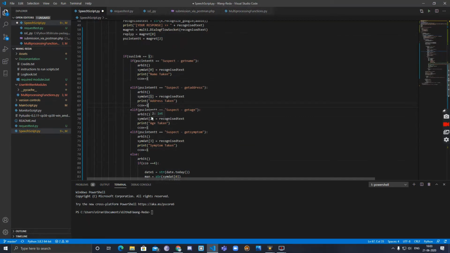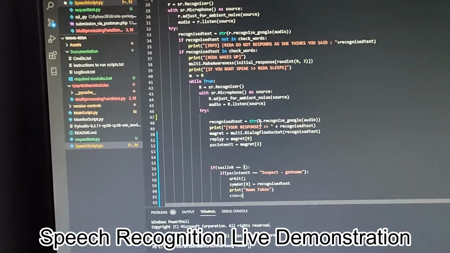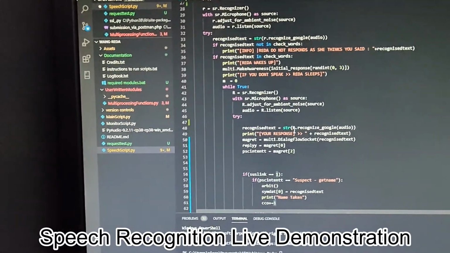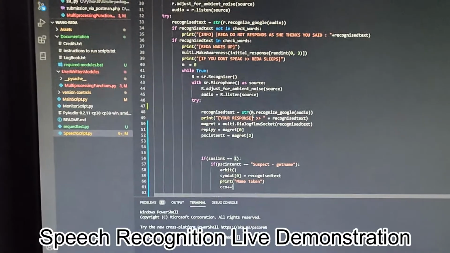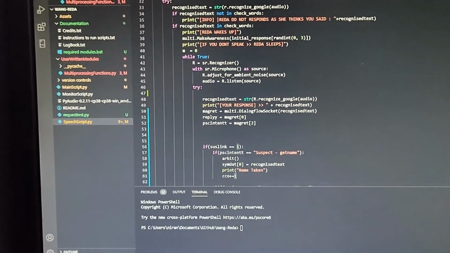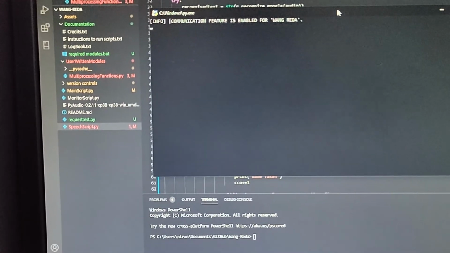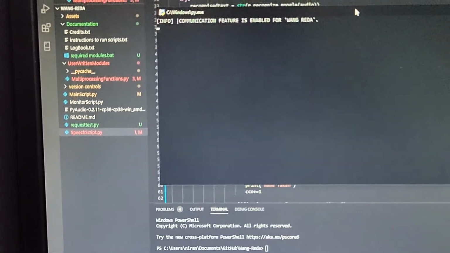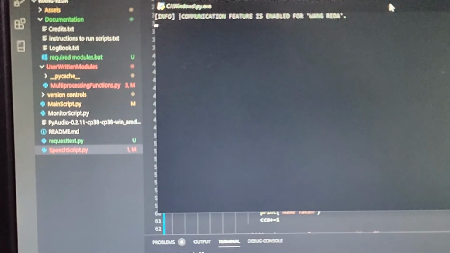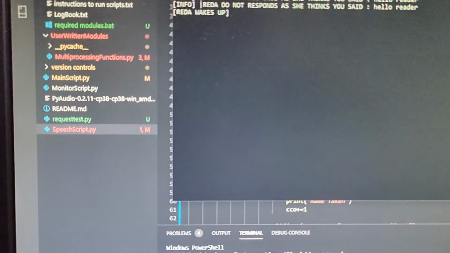Now let's see the working of it. If this program was run on any mobile device or platform or operating system such as Raspberry Pi which would support the robot, this is how it would perform. Firstly, the speech script would be running. This would be the welcome message. But now it's inactive, so we need to turn it on by giving the wake up command. Hello Reda. We can see that Reda wakes up and now it will listen to all of our commands.